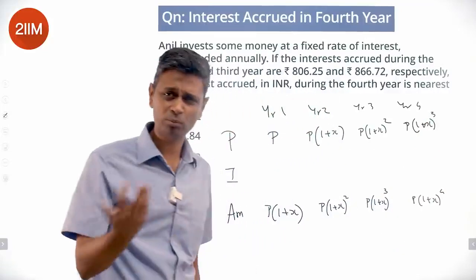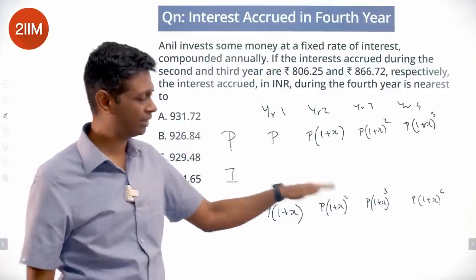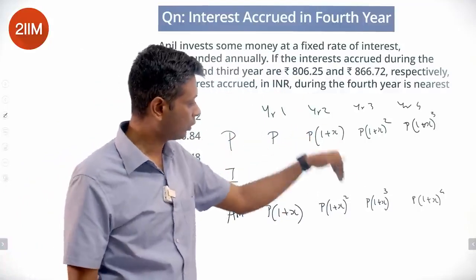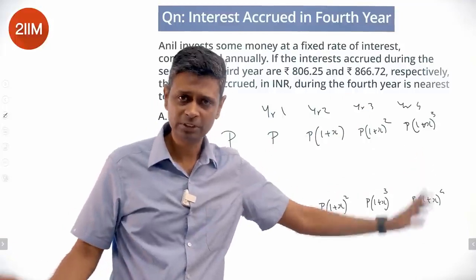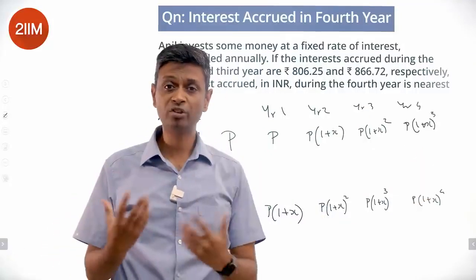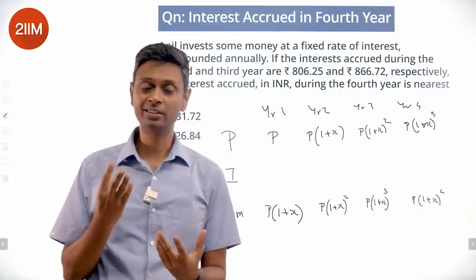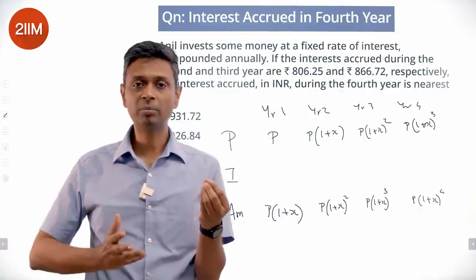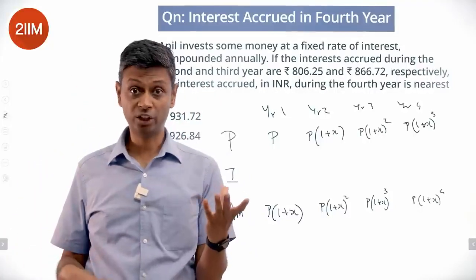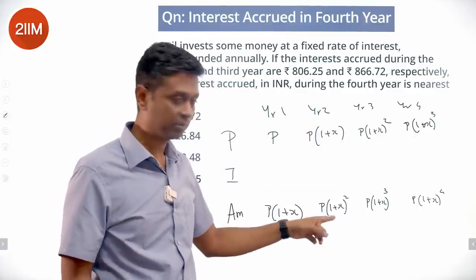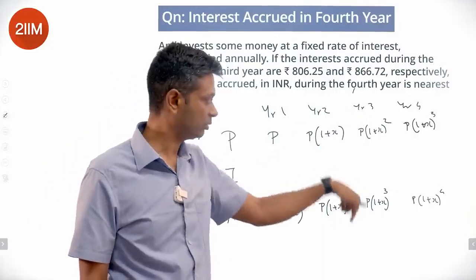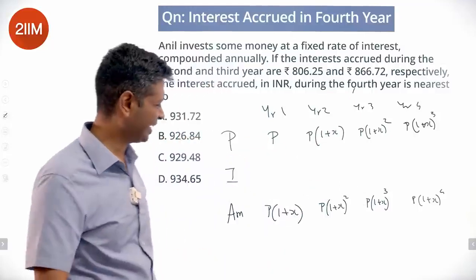You know, the amount moves. Whatever principal was into 1 plus X is the amount. And so that's how the compound interest thing works. That's why the compounding kicks in. I have some principal into 1 plus X is my new amount at the end of the year. This becomes a principal for year 2. Then it becomes like this. This becomes the principal for year 3. This becomes like this.